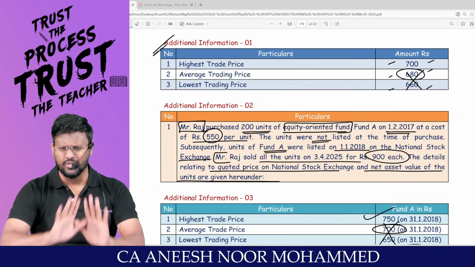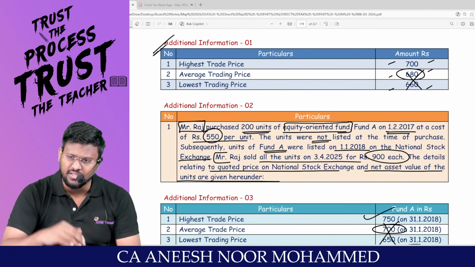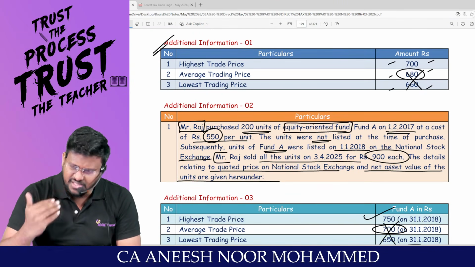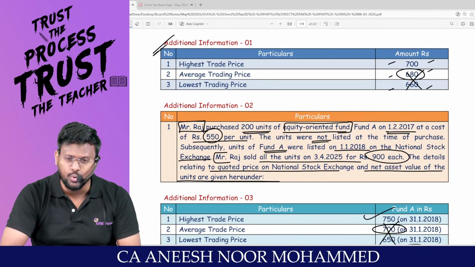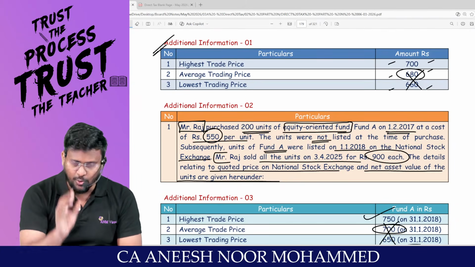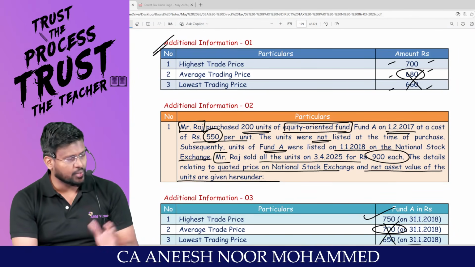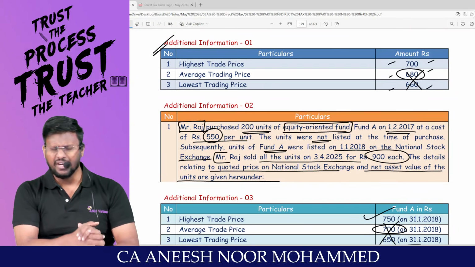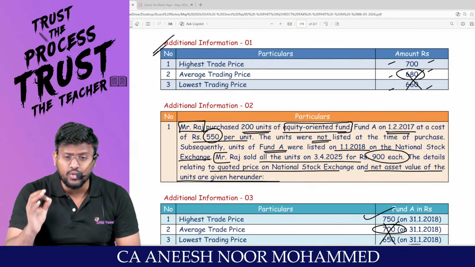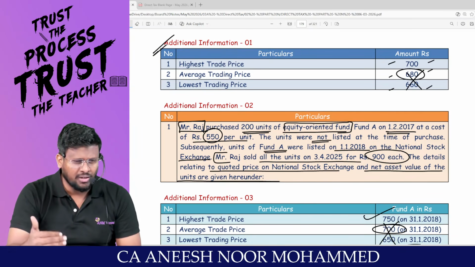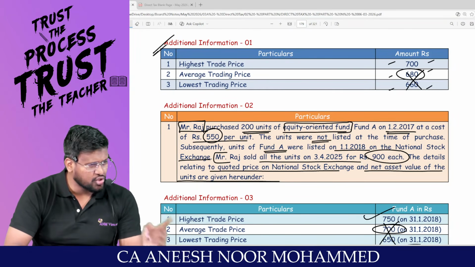What is the one line summary of this question? One of the assessees transferred a capital asset which is a listed equity share. For that, sir, STT has been paid both at the time of purchase and sale. Then, since that listed share was acquired before 1/2/2018, the cost of acquisition is the full value of consideration or fair market value as on date of amendment, whichever is lower, or actual cost of acquisition, whichever is higher. Am I right, sir? Fantastic. The fair market value as on 1/2/2018 will be the highest value which has been listed. Don't take the average, don't take the lowest.